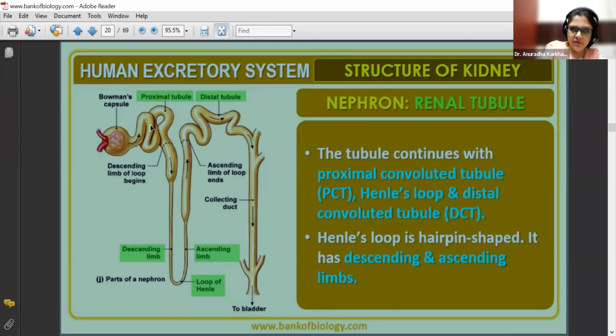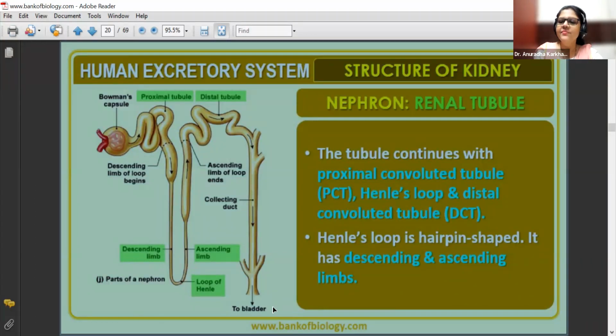So proximal convoluted tubule, loop of Henle, and distal convoluted tubule. PCT, DCT is the short form, and in between we have got this loop of Henle. Loop of Henle has got two arms, descending arm, ascending arm. And finally, this DCT is going to get connected to the collecting tubule. Now, this collecting tubule will lead to the urinary bladder via dash, dash, and dash. What is that? I'll tell you later.